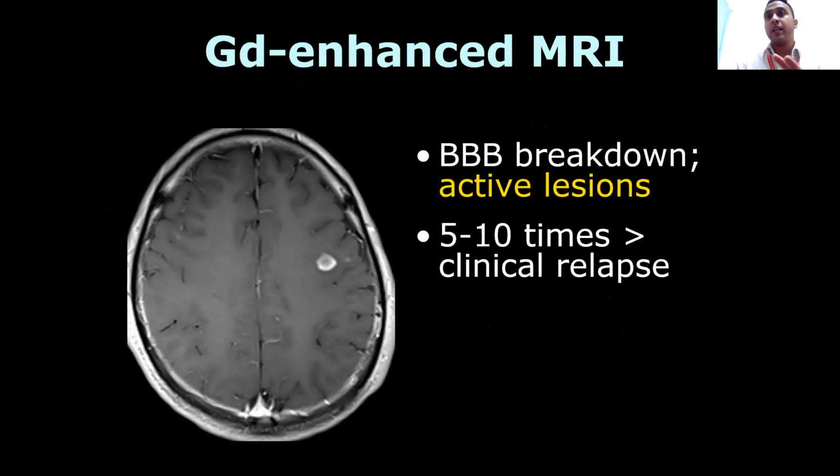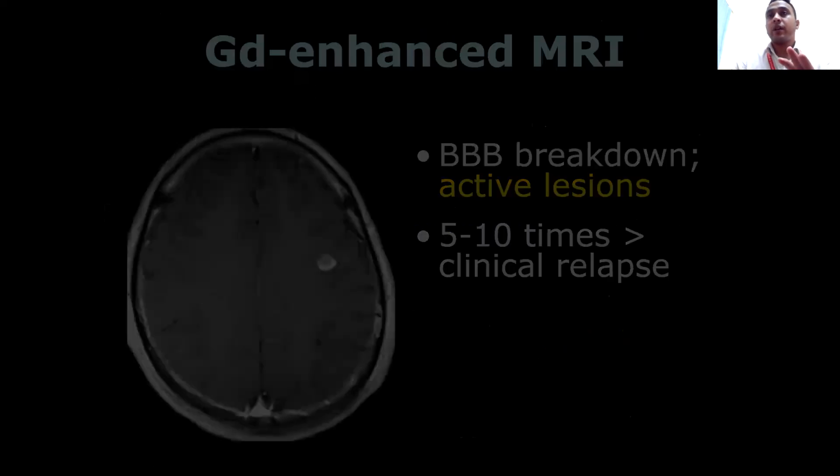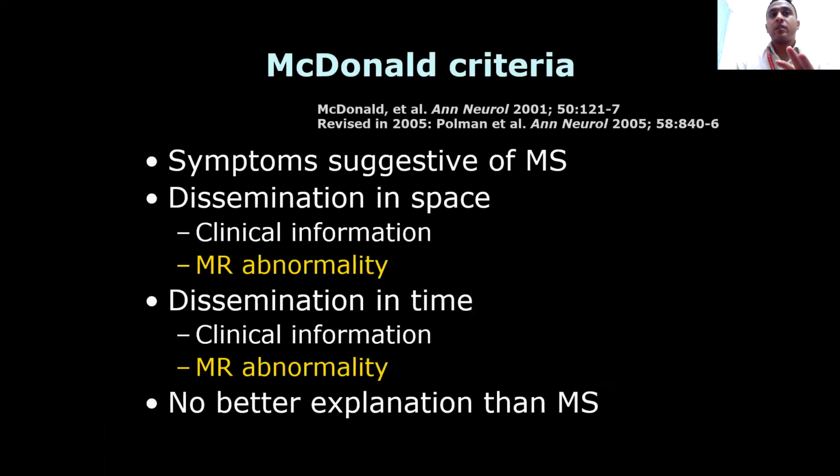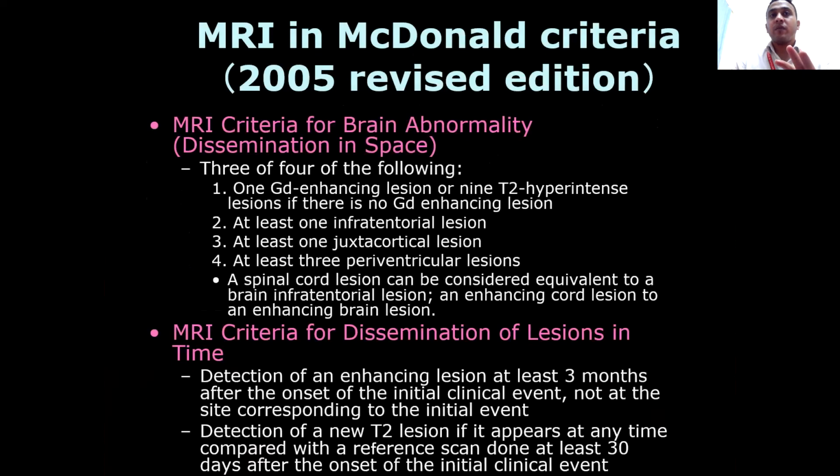These three things are very important: multiple sclerosis, neuromyelitis optica, ADEM. Multiple sclerosis, we have to speak about the McDonald criteria. Most important, what are the typical locations? Typical locations will be juxtacortical, periventricular, infratentorial, and spinal. These four things are very important.